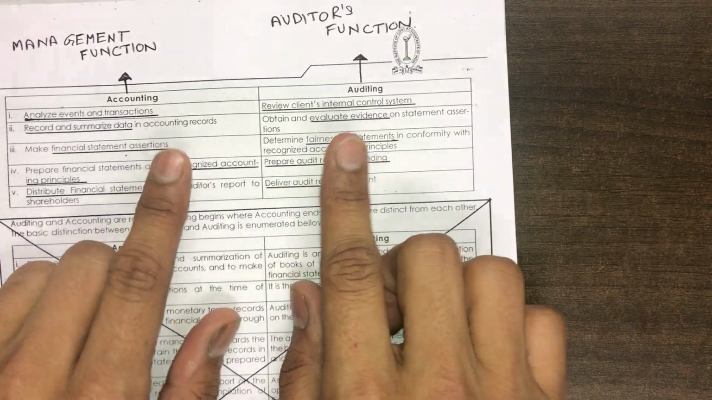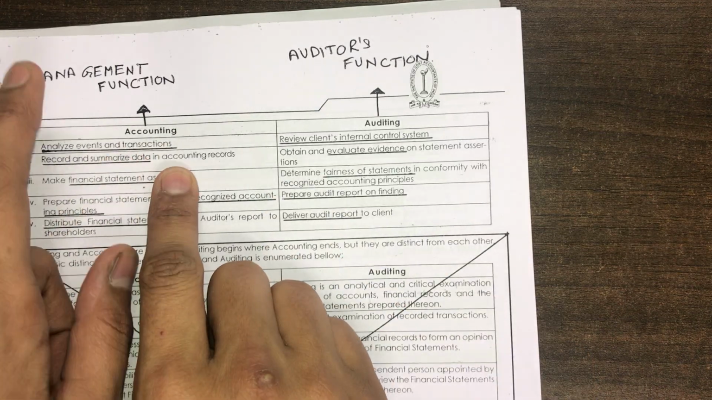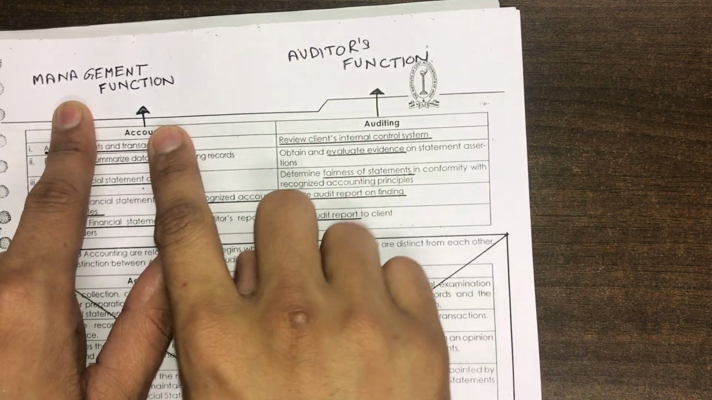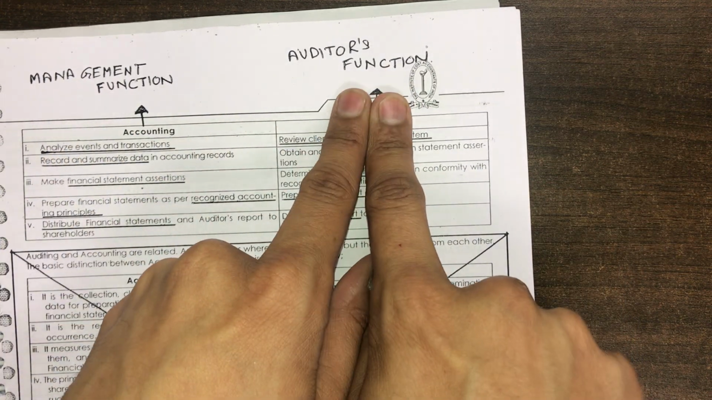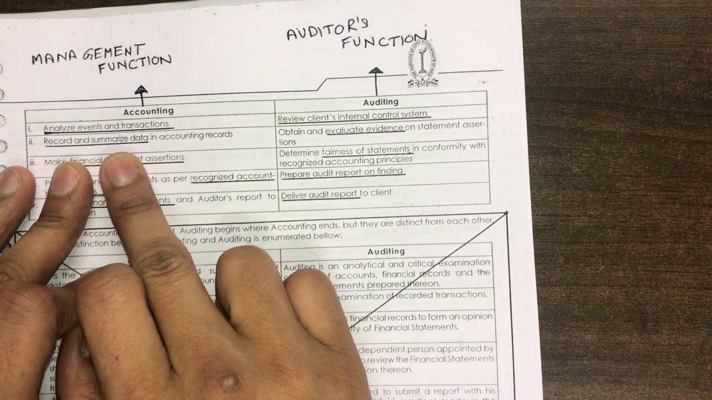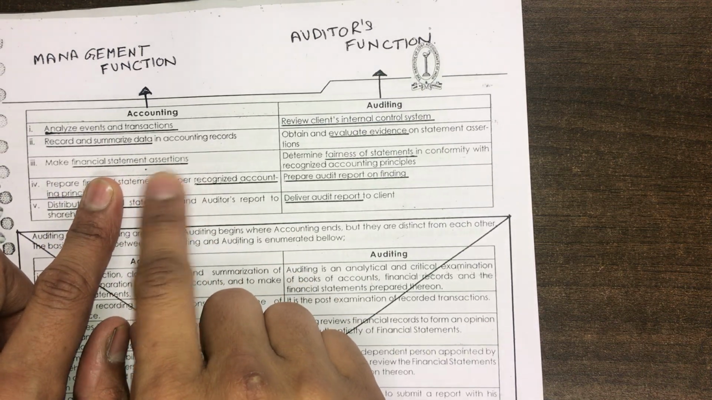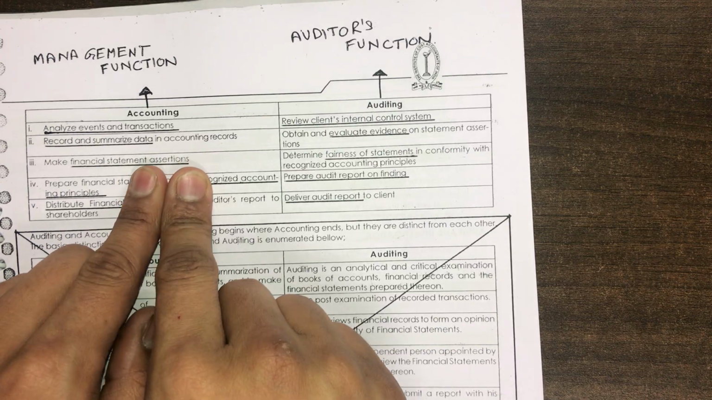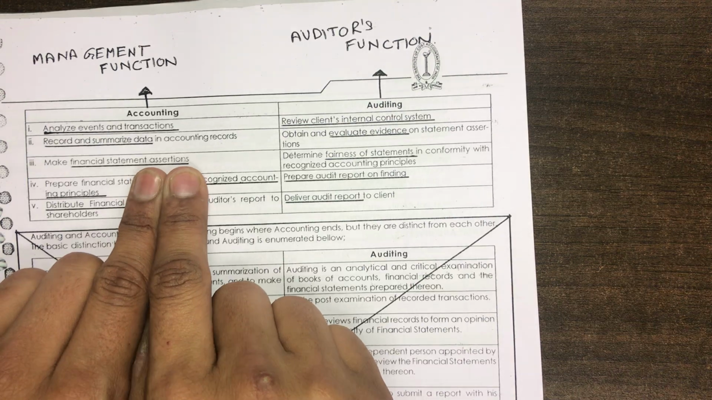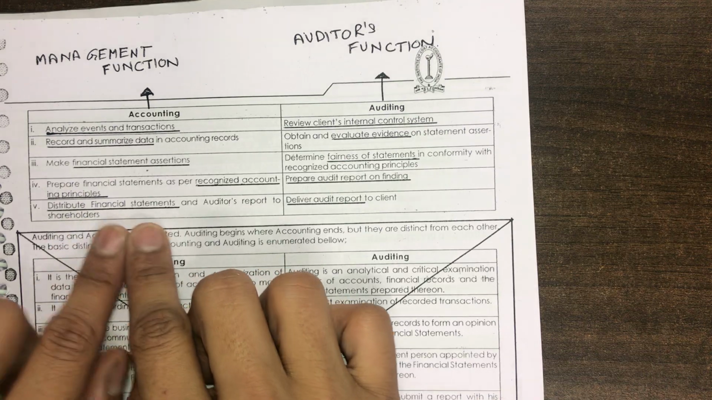Coming on to a very important distinction, guys. What is the difference between accounting and auditing? Please remember, accounting is a management function. You cannot do accounting if you are the auditor of the company. Accounting has to be done by management and auditing is done by the auditor. So accounting means analysis of events and transactions. It is recording and summarizing the data. It is a financial statement assertions. Assertions means claims that is made by the management that financial statements are true. Financial statements are correct. This is known as assertion. Prepare financial statements according to the recognized accounting principles and distribute the financial statement.